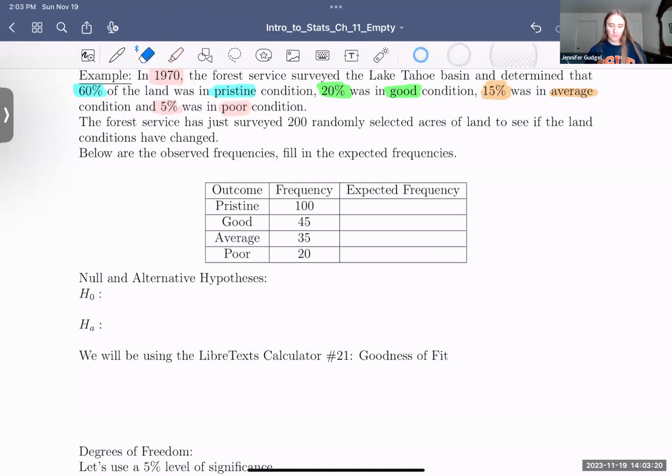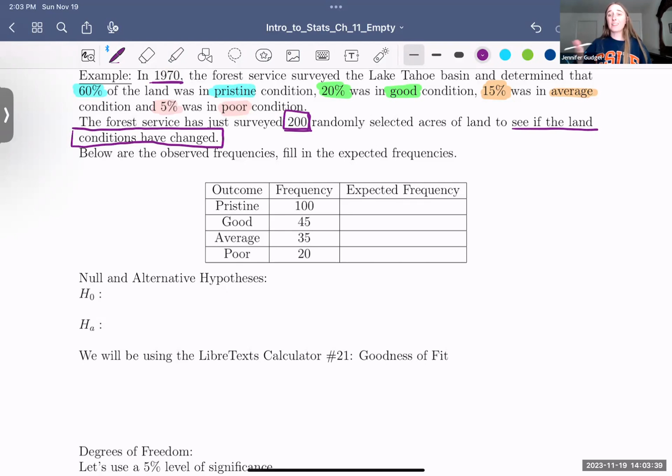The Forest Service just surveyed 200 randomly selected acres of land to see if the land conditions have changed. They want to know, have the land conditions changed? Is it still 60%, 20%, 15%, 5%, or is it something different, something else?